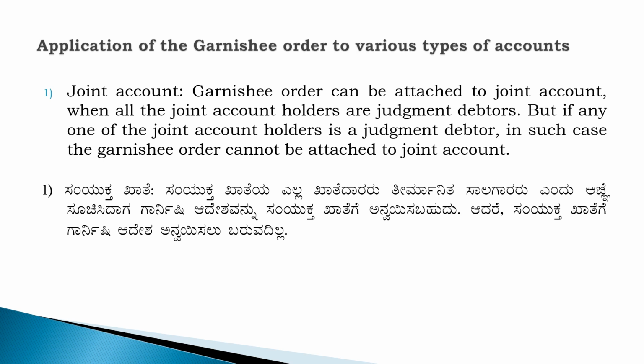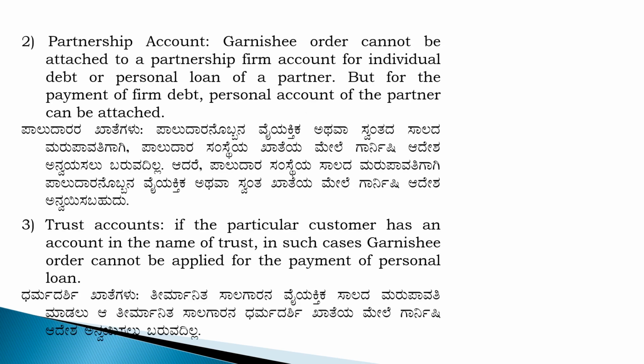ಈಗ ಸಪೋಸ್ ಎ ಆ್ಯಂಡ್ ಬಿ ಈಸ್ ಓಪನ್ಡ್ ಅಕೌಂಟ್, ಜಾಯಿಂಟ್ ಅಕೌಂಟ್. ಅಮೌಂಟ್ ಈಸ್ ಡ್ಯೂ ಫ್ರಮ್ ಎ. So is it possible to apply Garnish Order for A and B joint account? It is not possible because B is not a judgment debtor. Only A is the judgment debtor. So that is why it is not possible. Joint account apply ಮಾಡಬಹುದು, but all the joint account holders must be judgment debtors. ಆವಾಗ ಮಾತ್ರ ಅಪ್ಲೈ ಮಾಡಕ್ಕಾಗುತ್ತೆ.